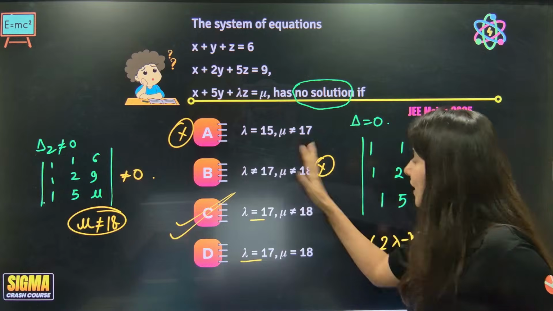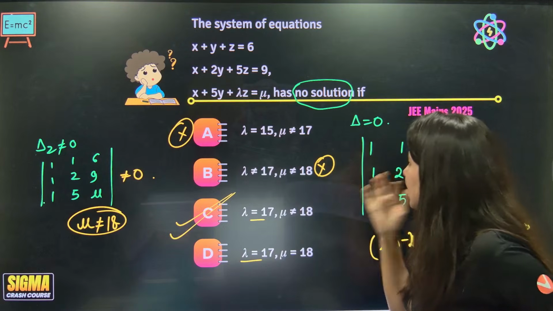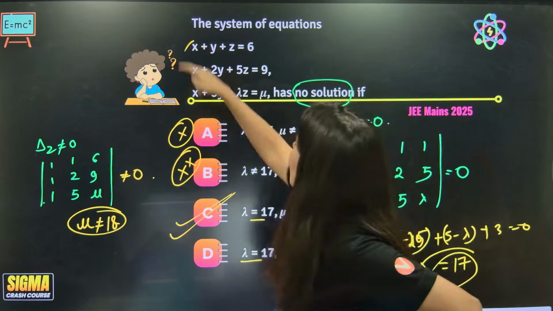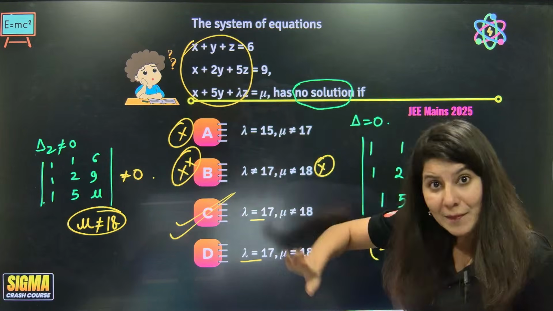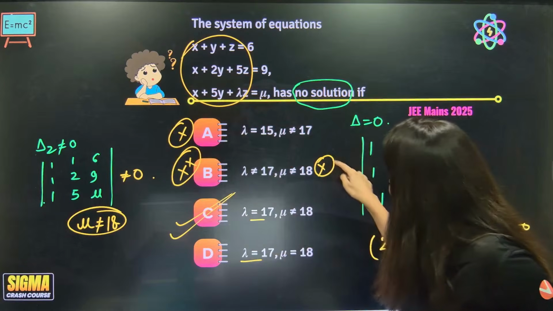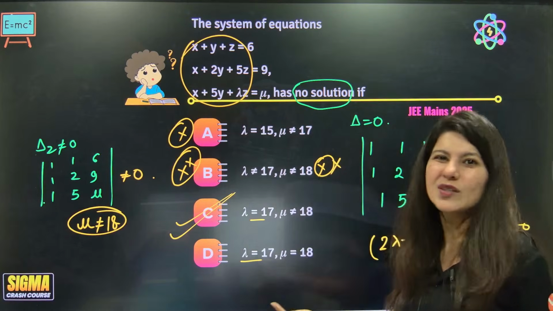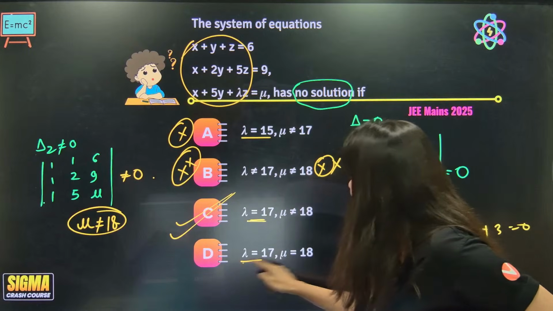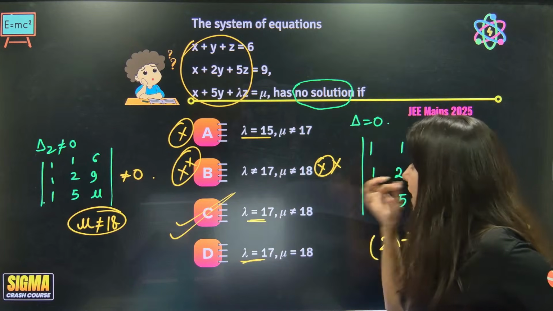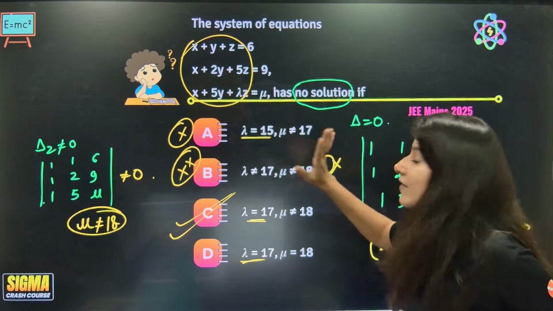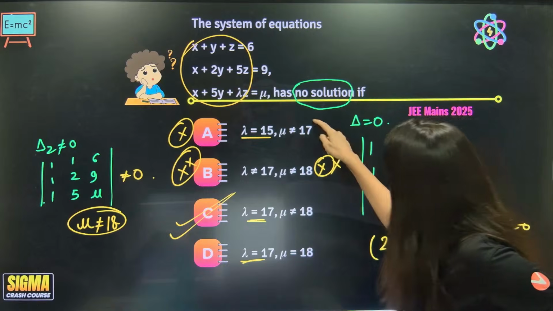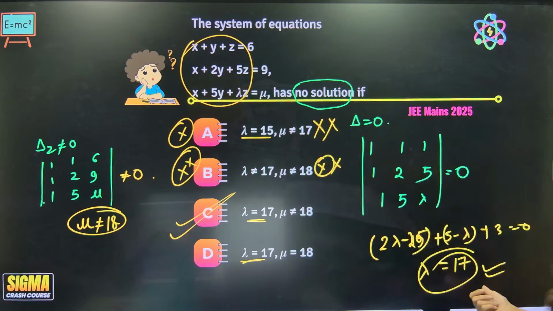And in fact, let me tell you, this option B seems wrong. Why? Because this part you have to make 0, so lambda will be equal to something. That's why this option is wrong. Lambda not equal to, it's not making any sense. Lambda should be equal to something. Now if I omit lambda 15 because it is the odd one out, or if I calculate lambda, this is also wrong because lambda is coming out as 17.